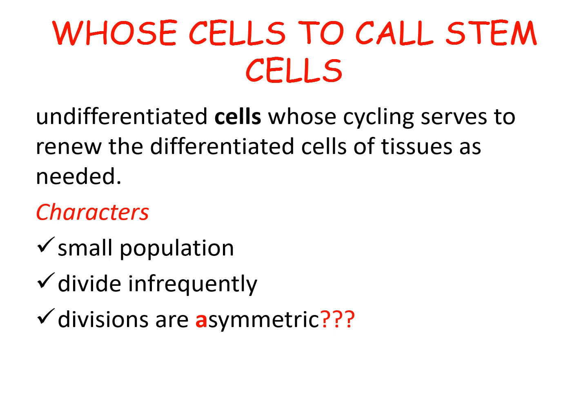First of all, we need to know whose cells to call stem cells. They are defined as undifferentiated cells whose cycling serves to renew the differentiated cells of tissues as needed. They have three main characters. First of all, they exist in small amounts in all the body as a small population. Second, they divide infrequently as needed, and their divisions are asymmetric, which means that they divide to renew themselves and to renew differentiated cells of the tissues.